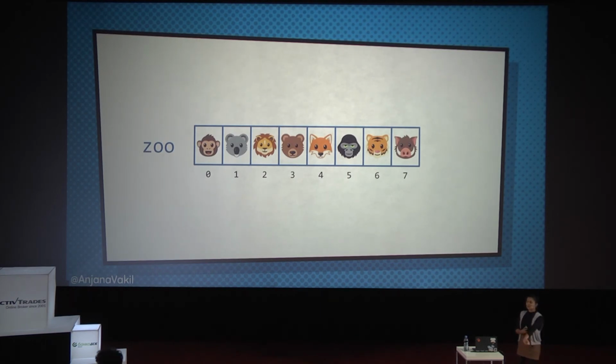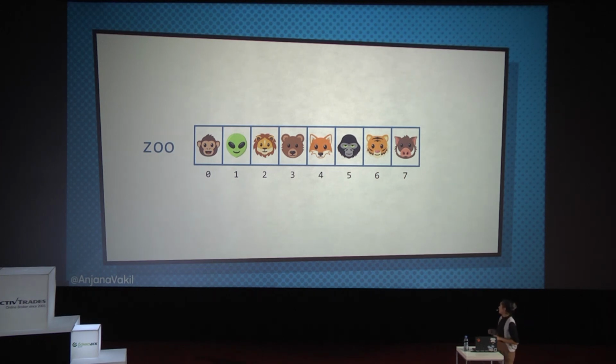Let's do that. Okay, so we've got an array. It's called zoo. It's got some animals. They're real cute. Since this is a mutable array, if I want to change something, like maybe I'm kind of bored with my koala there at index 1, I want something a little more exotic, like an alien. It's more exotic. Since this is a mutable array, if I want to change my original zoo so that it has an alien in it, all I have to do is swap them out. I can remove the koala, put in an alien, change it in place. I don't have to touch anything else. Pretty convenient if I want to update my data.